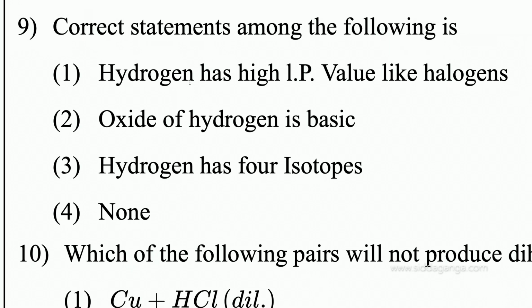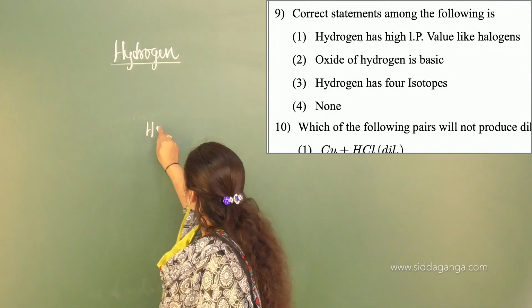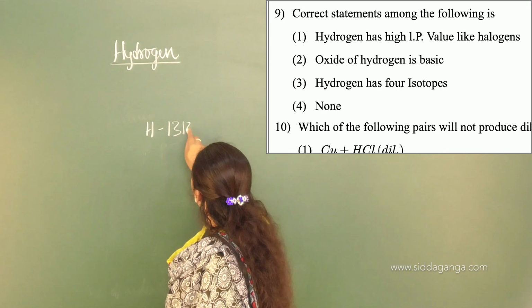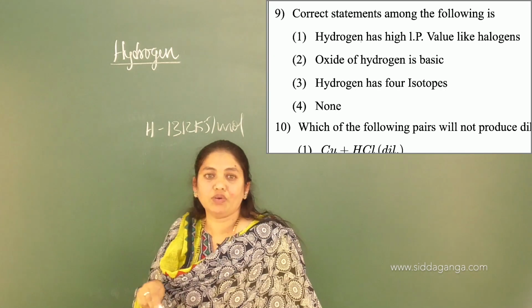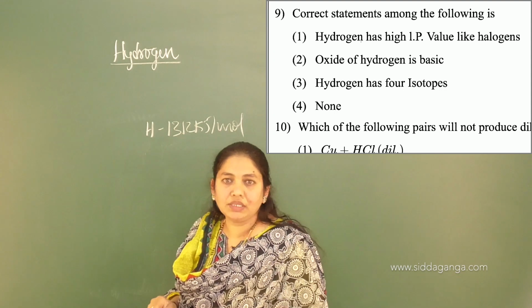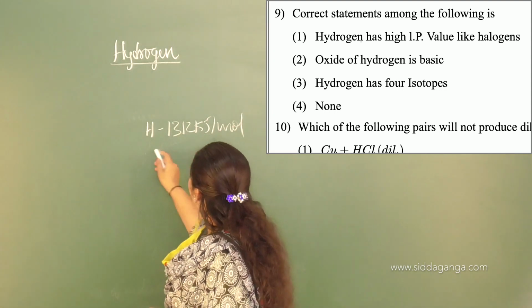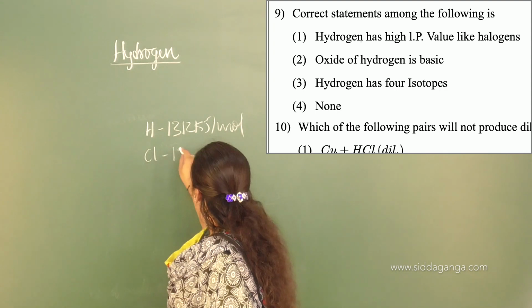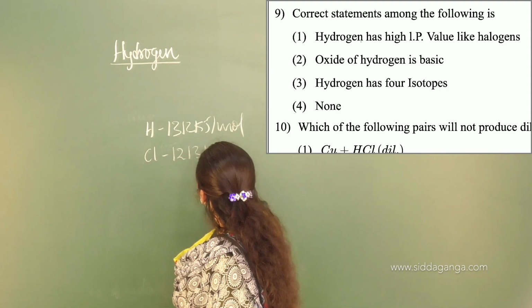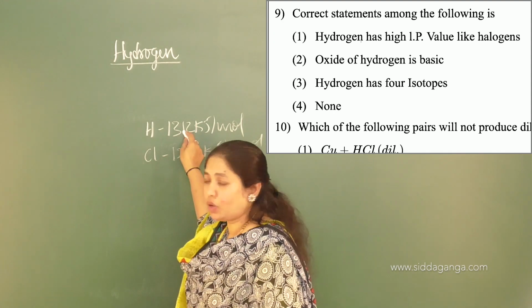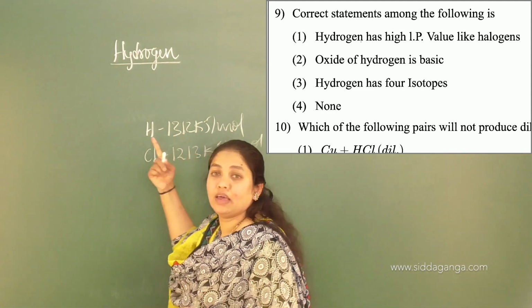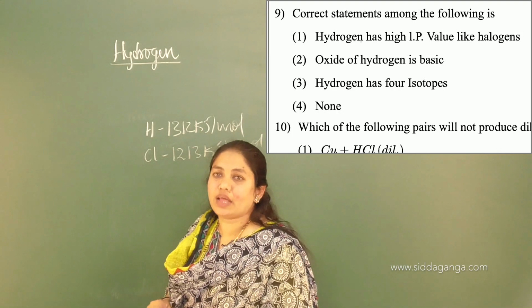One example we can discuss here. If you take hydrogen, the first ionization energy is 1312 kilojoules per mole, only one ionization energy is possible. If you come to chlorine, it is 1213 kilojoules per mole. So there is a slight difference, right? Hydrogen has slightly higher ionization values than the halogens.